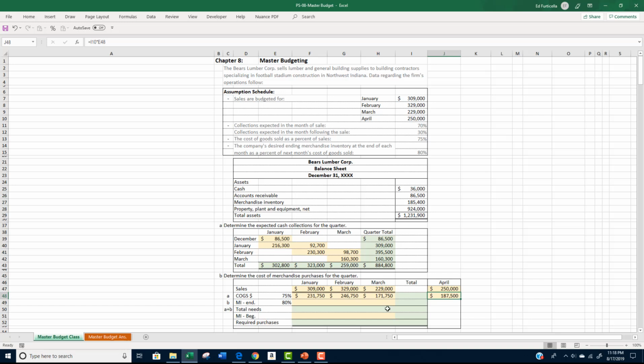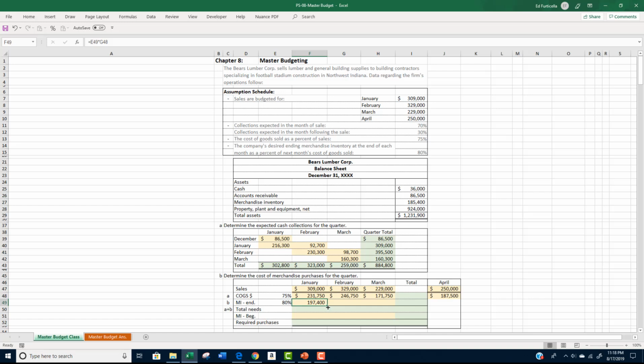Our assumptions tell us that the required ending merchandise inventory is to be 80% of the following month's cost of goods sold. The ending merchandise inventory for January is 80% of February's $246,750 of cost of goods sold, or $197,400.